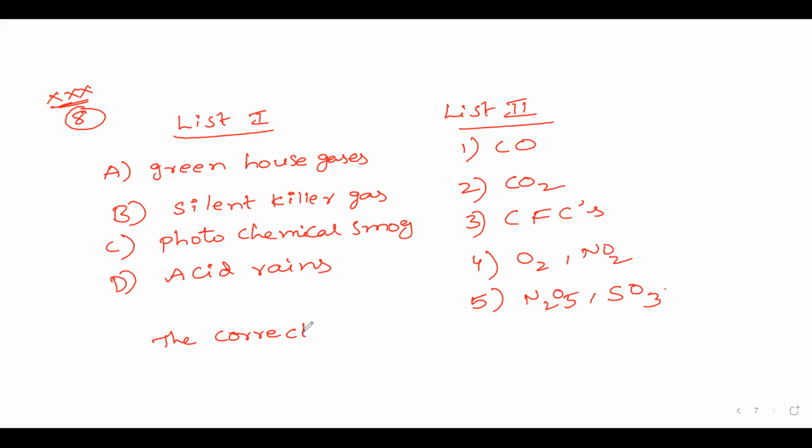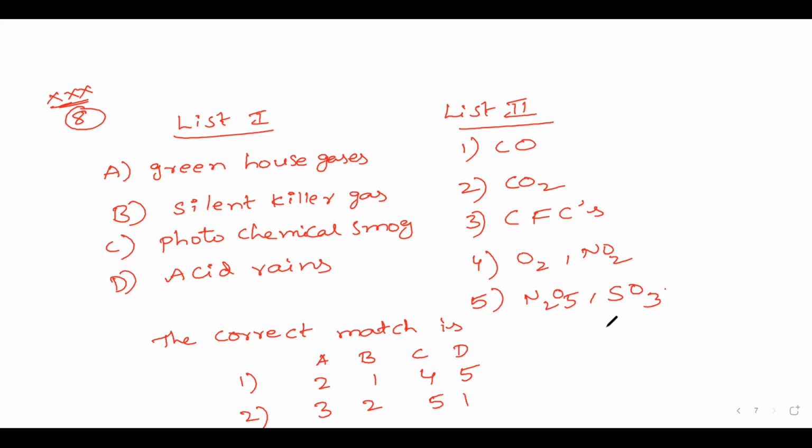Now the correct match is, I write here A, B, C, D. First option we have 2145. Second option we have 3251.